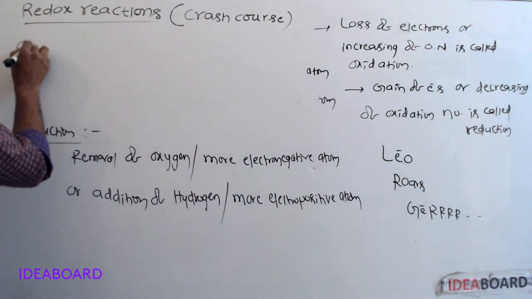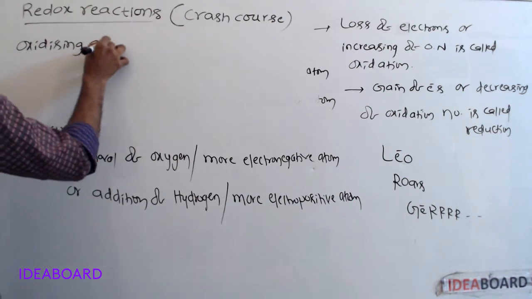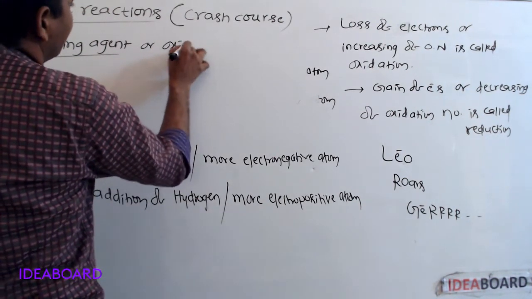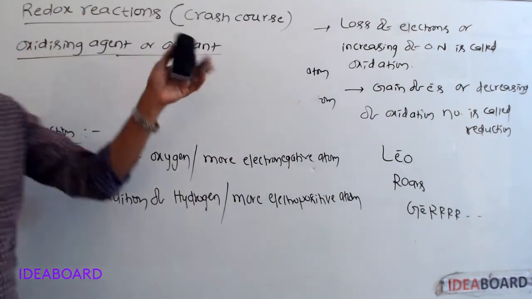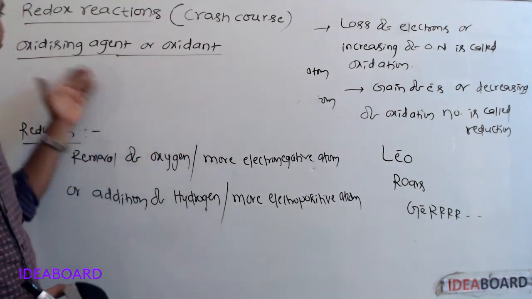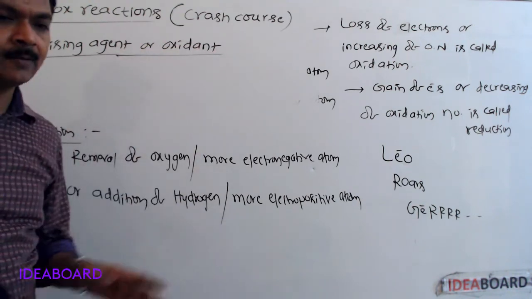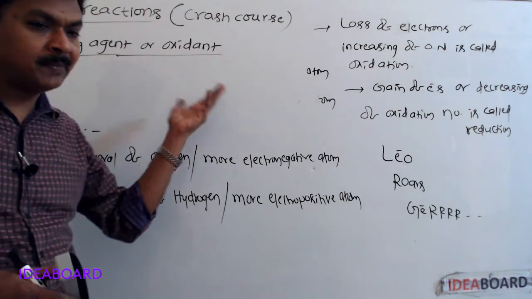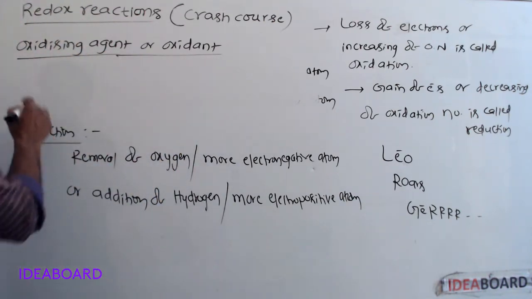Next, oxidizing agent or oxidant. The substance or species which gains electrons is called an oxidizing agent or oxidant.